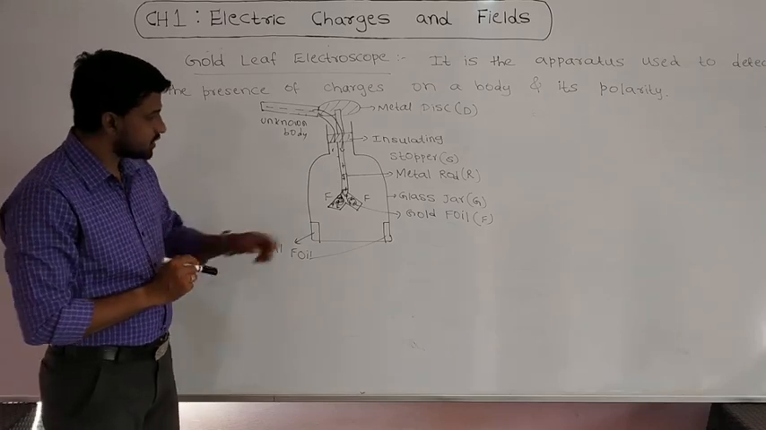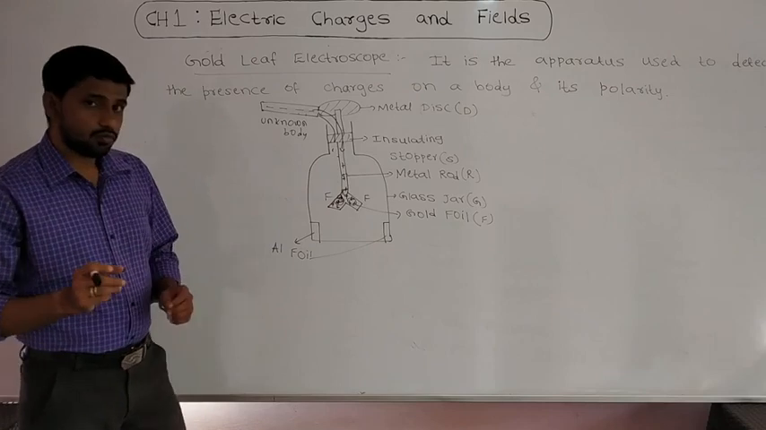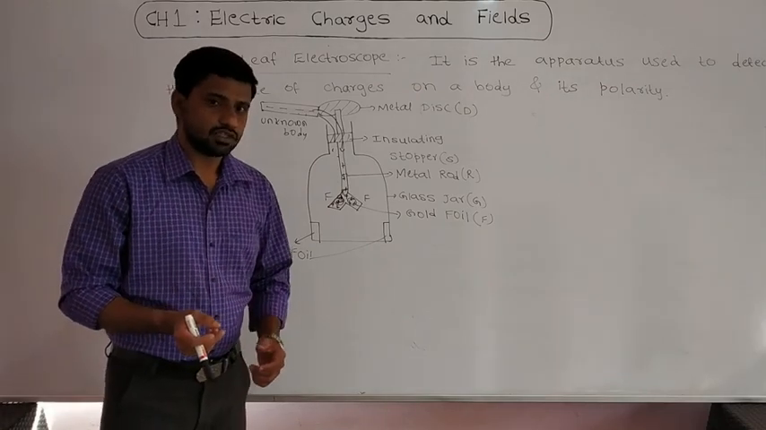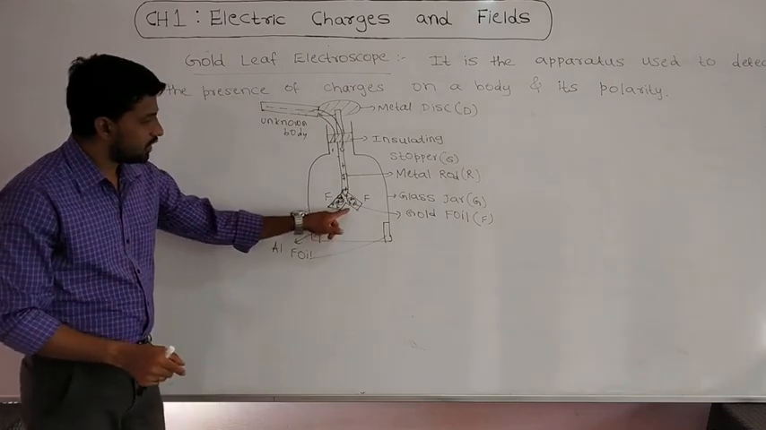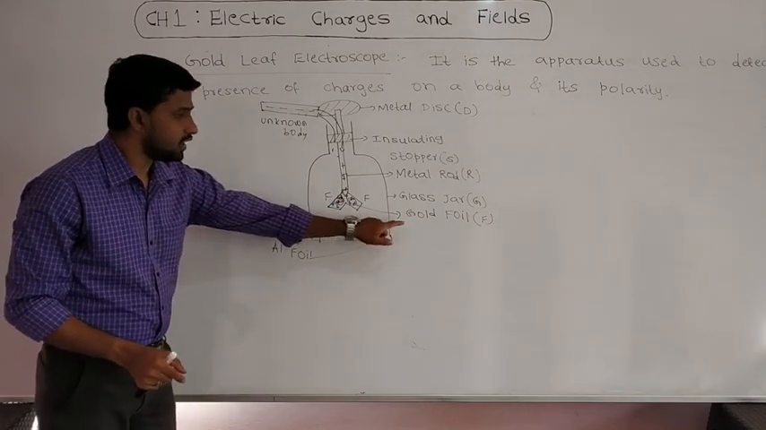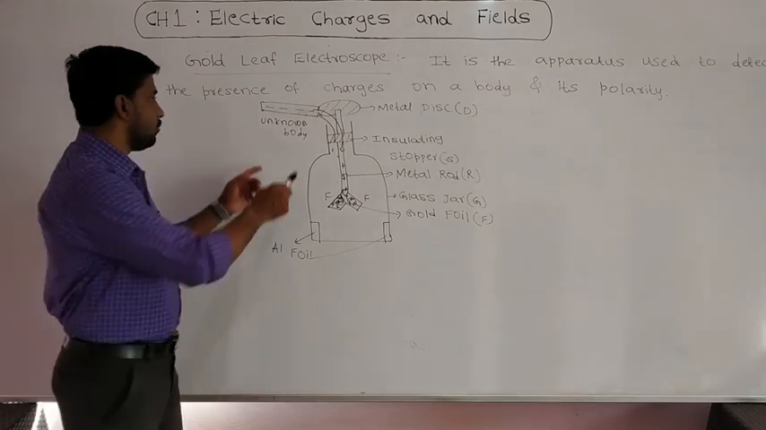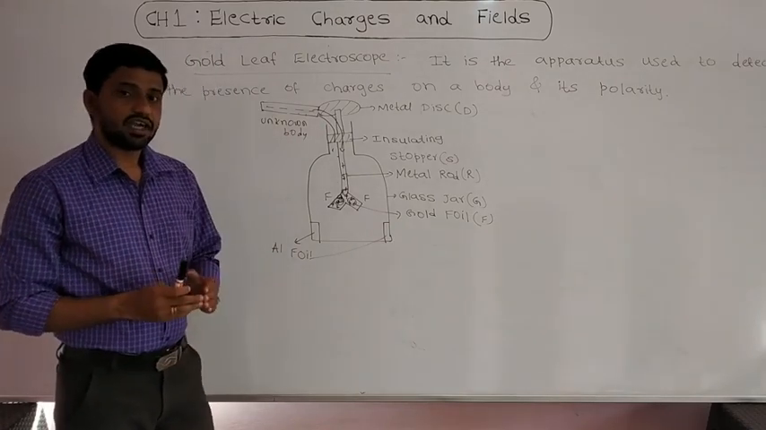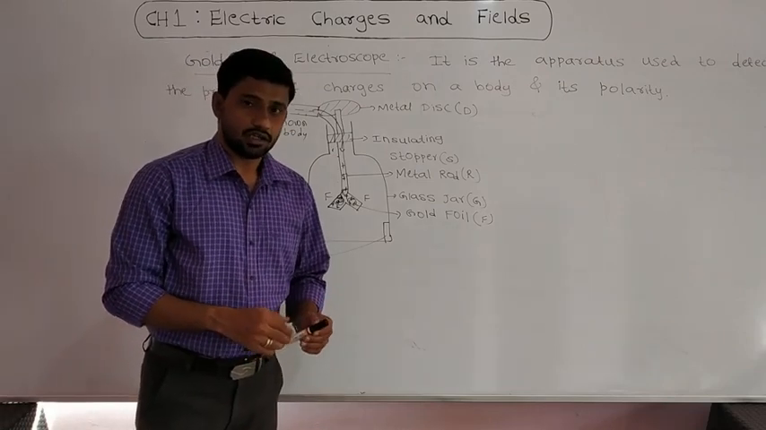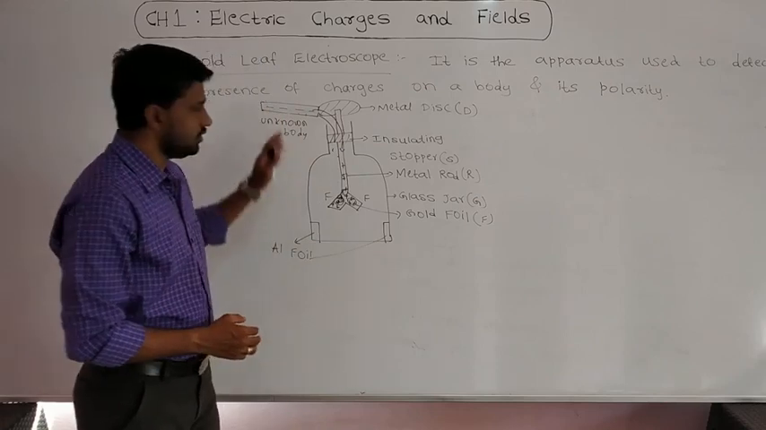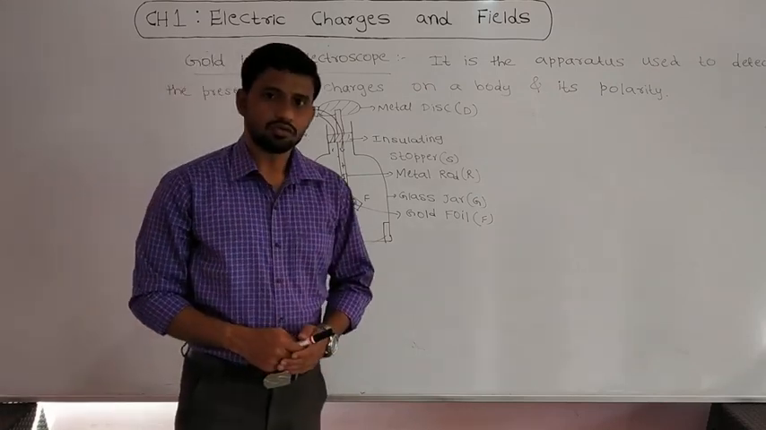Right? We know that positive and negative charges will neutralize. And if the number of positive charges is equal to the number of negative charges, the divergence will decrease to 0. The degree of divergence becomes 0 between the gold foil. Like that we can conclude which kind of charge the body has, and we can also detect the presence of a charge on that body. So that is about the gold leaf electroscope.